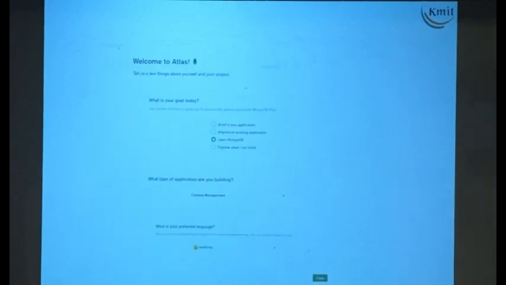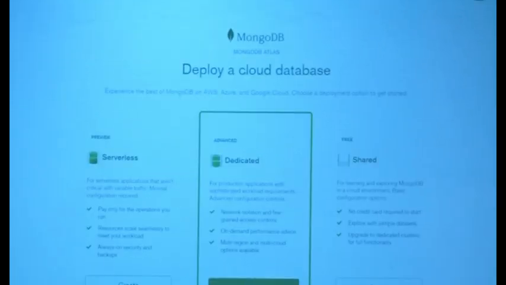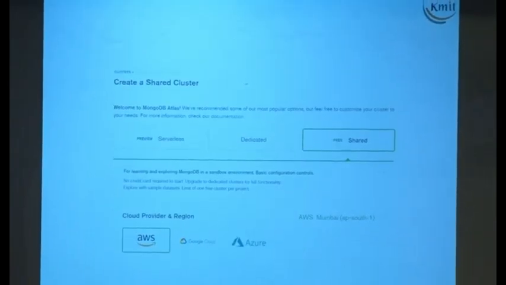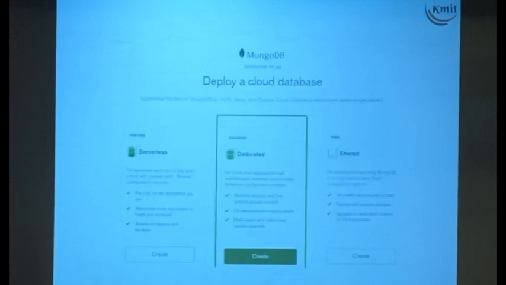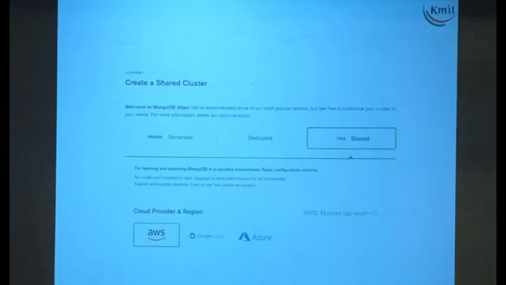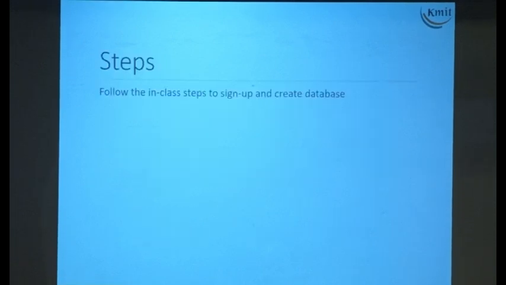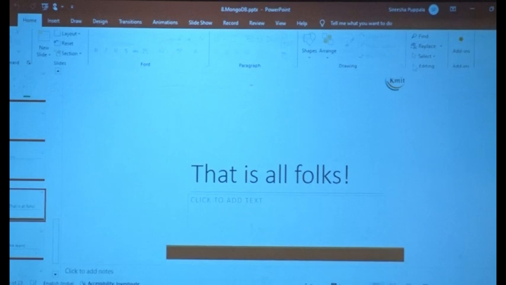Please sign up. This is how the screen looks. When you go to mongodb.com and sign up for Atlas, please make sure you pick Learn MongoDB at the option. We are not trying to be professionals here. We are only students and we are learning. So please pick Learn MongoDB. By default, pick shared please. This is how you see it by default. Click on shared on the right side where it says free and select AWS. Right? So that is your MongoDB.